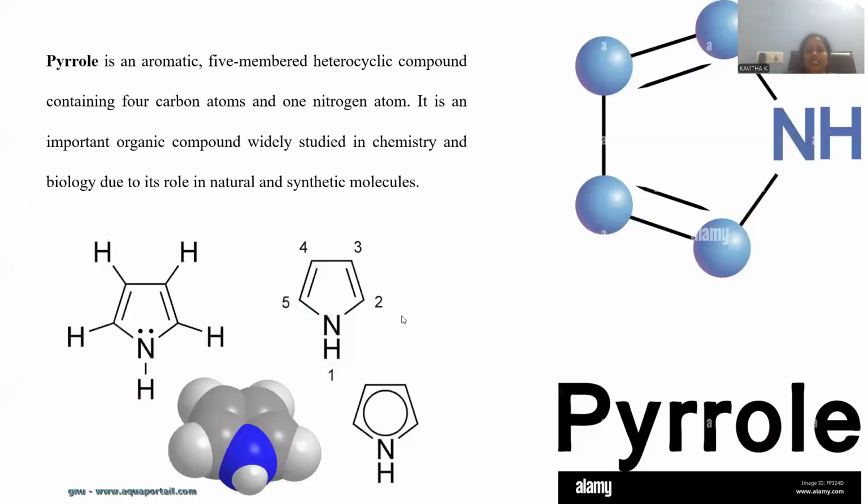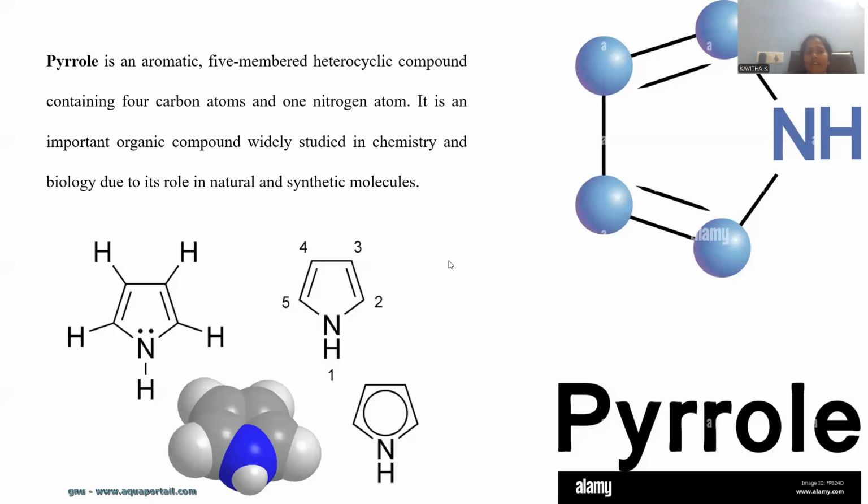Let's enter into today's session. Pyrrole is aromatic in nature. In order to satisfy aromaticity, there are certain rules. One, Huckel's rule should be satisfied: a 4n plus 2 pi electron system must be present within the molecule. The molecule must be flat in nature, containing a plane surface, and moreover, all the atoms in the ring structure must be sp2 hybridized. If the molecule satisfies such rules, it is said to be aromatic in nature.